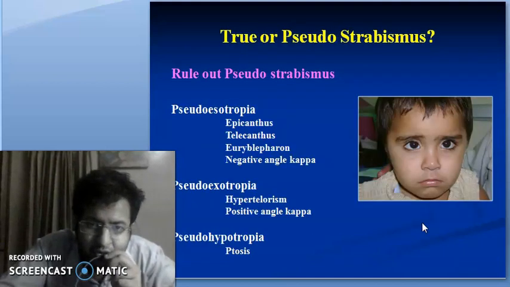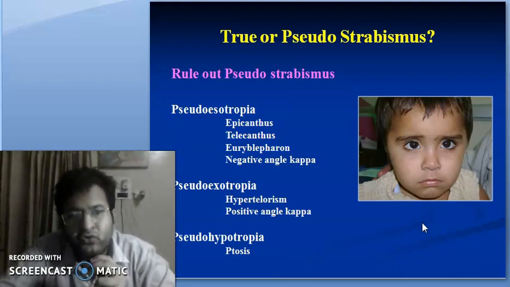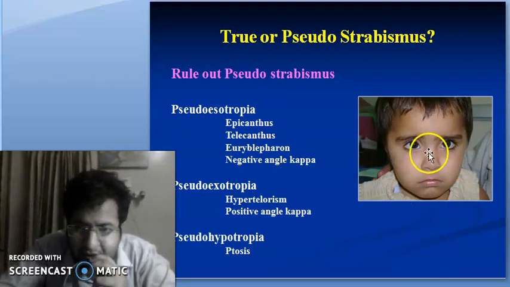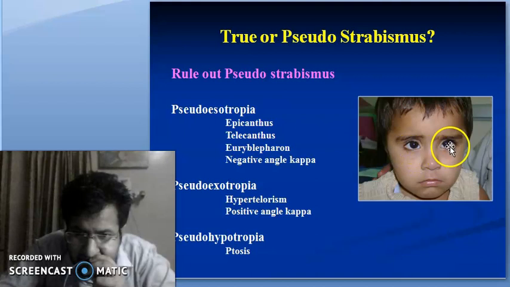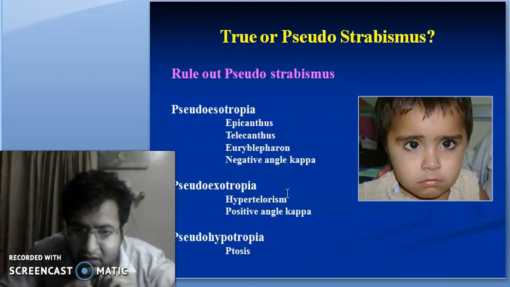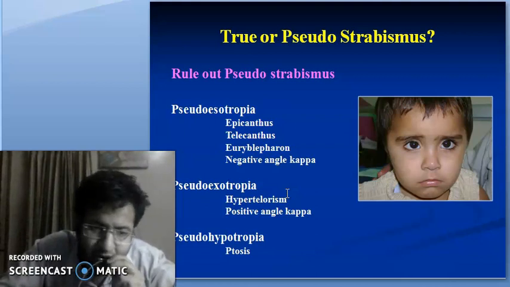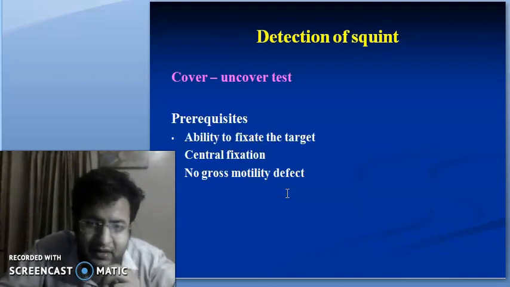What is true or pseudo strabismus? Always before labeling the patient as strabismus, we have to rule out pseudo strabismus. Pseudo esotropia, like in this case, the corneal reflex is directly over the pupil, but the patient has pseudoesotropia. In pseudoesotropia, the causes can be epicanthus, as in this patient, telecanthus, euryblepharon, and negative angle kappa. Causes of pseudoexotropia are hypertelorism, when the orbits are far apart, and positive angle kappa. What are the causes of pseudohypertropia? The cause is ptosis.